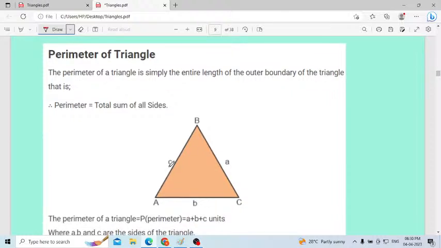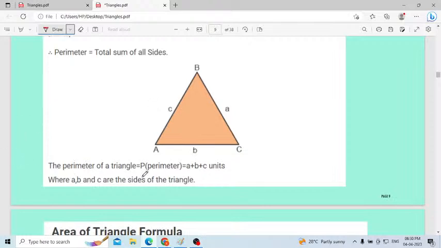Next one, perimeter of a triangle. What is meant by the perimeter of a triangle? The perimeter of a triangle is simply the entire length of the outer boundary of the triangle. Perimeter is nothing but the total sum of all the sides. The perimeter of the triangle is equal to the sum of all three sides, where A, B, C are the sides of the triangle. Always remember, perimeter equals A plus B plus C.